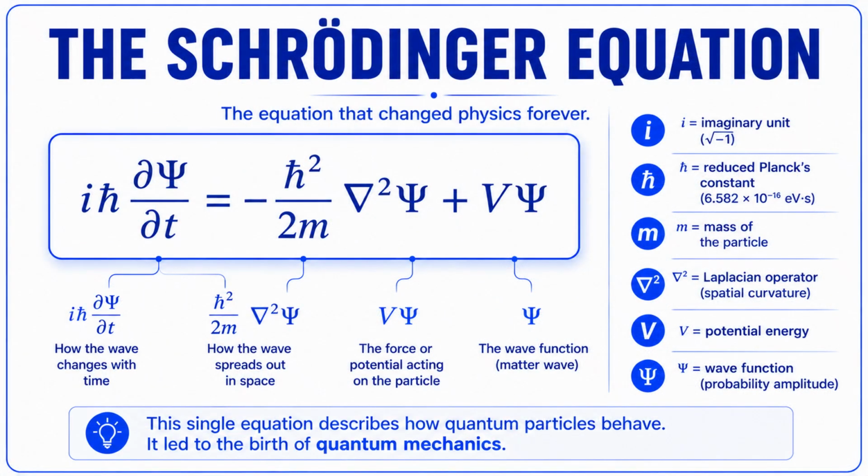In 1926, Schrödinger introduced an equation that would transform physics. Today, we know it as the Schrödinger Equation. Don't worry about the mathematics for now. The important idea is that this equation describes how quantum particles behave over time. Just as Newton's laws predict the motion of planets, the Schrödinger equation predicts the behavior of electrons and other quantum particles. It became the mathematical foundation of quantum mechanics.